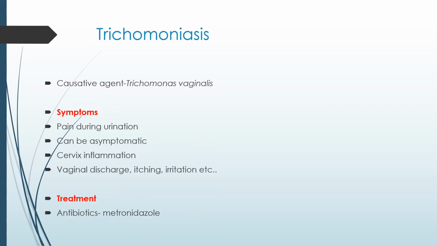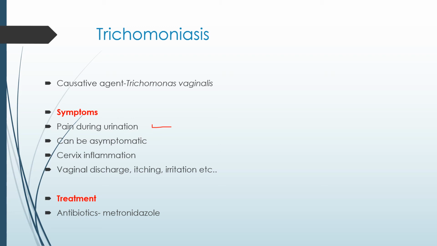This is trichomoniasis. It is caused by an agent called Trichomonas vaginalis, and this is a protozoan disease. The symptoms are pain during urination.